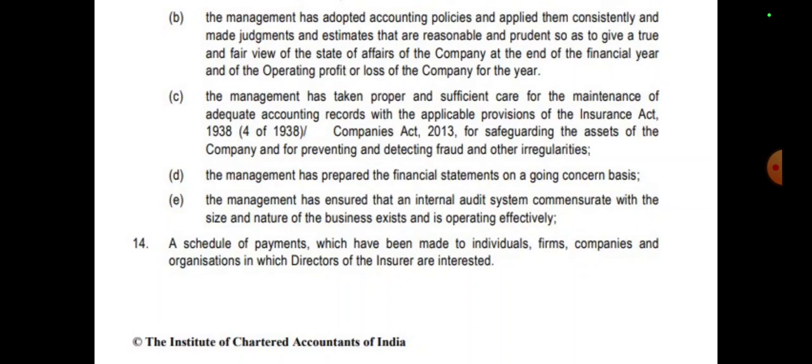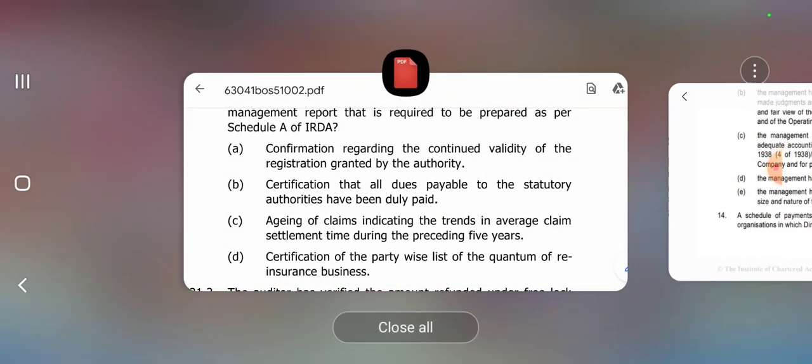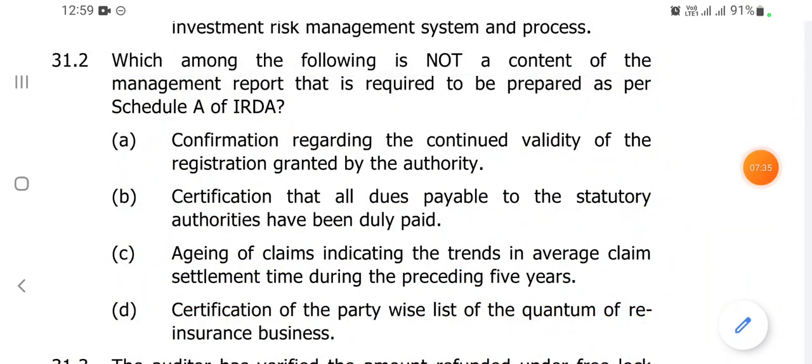Management has to take proper and sufficient care for maintaining adequate accounting records. Management has prepared the financial statements on a going concern basis. Management has ensured that the internal audit system is commensurate with the size and the nature of the business. And a schedule of payments which have been made to individuals, firms, companies and organizations in which directors of the insurer are interested. So I have gone through all these 14 points just for your memory recall, that you have already done.